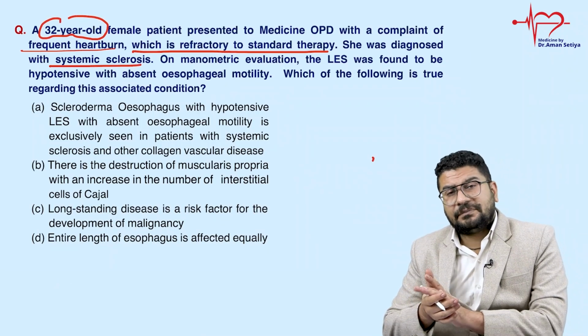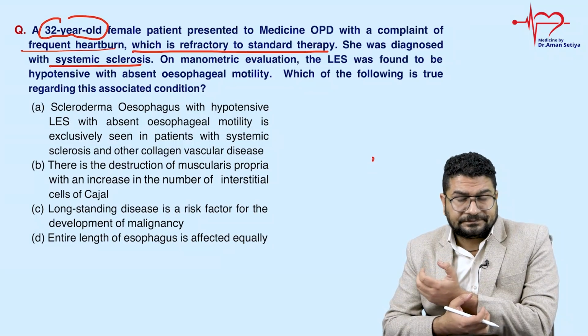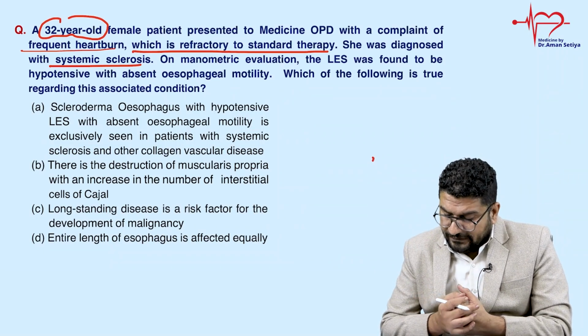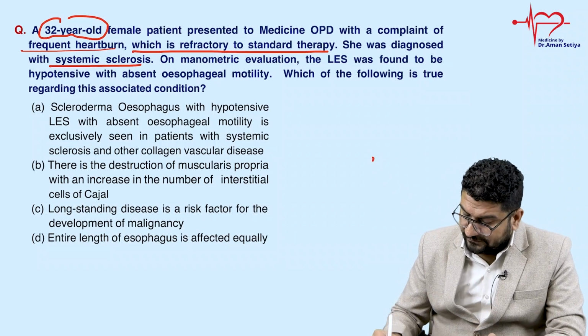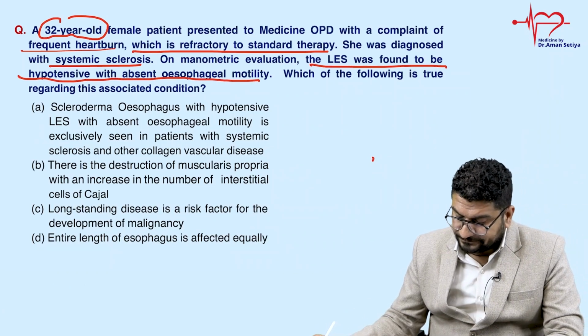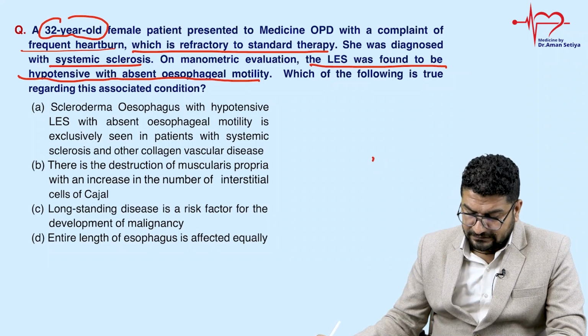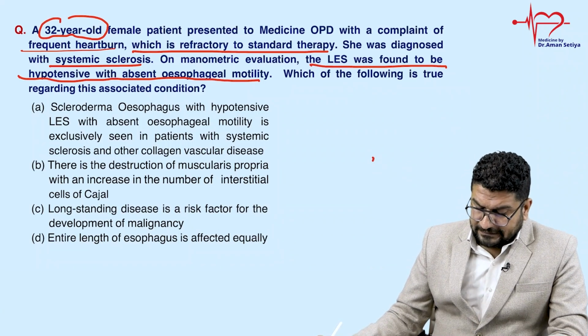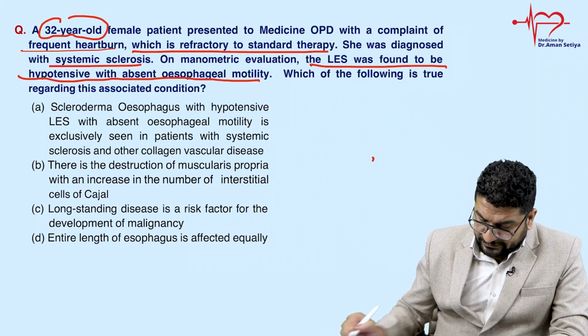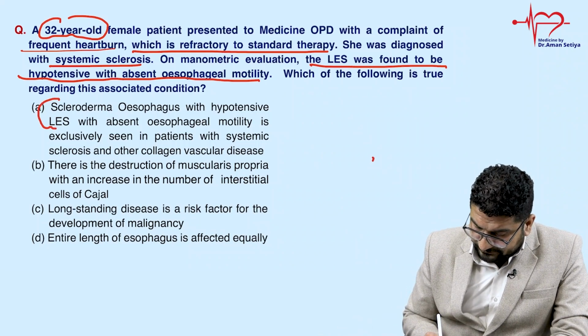So systemic sclerosis में dysphagia is very common. क्यों? Because देखो fibrosis हो जाती है. On a manometric evaluation, LES was found to be hypotensive. LES is hypotensive with absent esophageal motility. Following is true regarding this condition. Scleroderma esophagus with hypotensive LES with absent esophageal motility. इसको समझो पहले एक बार.